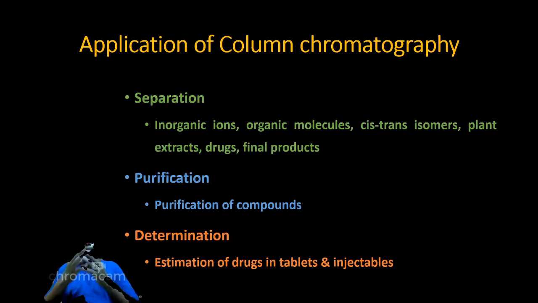Moving forward, applications of column chromatography. It can be used in the separation of inorganic ions, organic molecules, even cis-trans isomers can be separated, plant extracts can be separated, drugs and final products can be separated. Purification of compounds is dependent on column chromatography. Even estimation of drugs in tablets and injectables can be done up to an extent in column chromatography, but the results are very poor. So you have to think of some upgraded technique, and that upgraded technique is HPLC and GC, derivatized forms of the column.